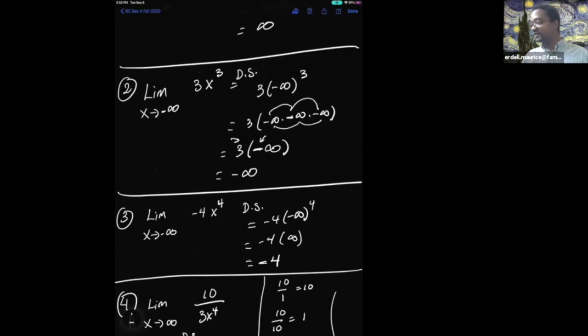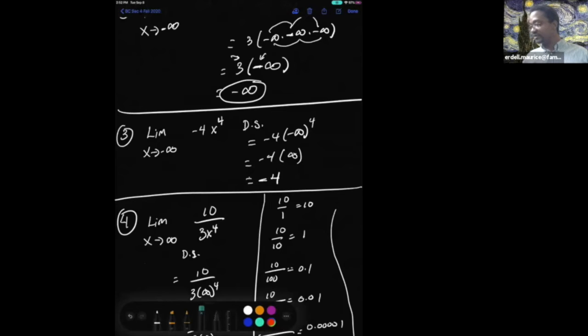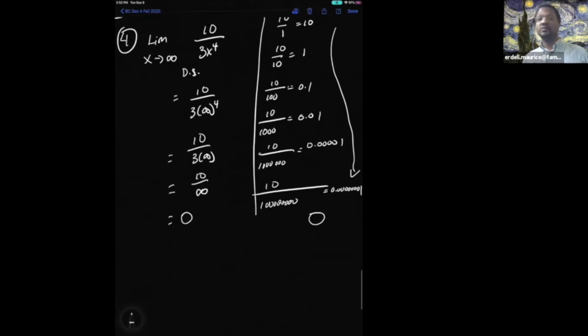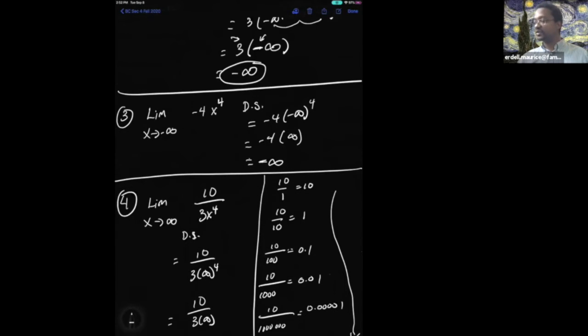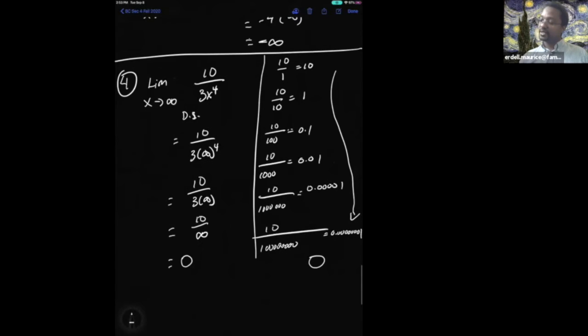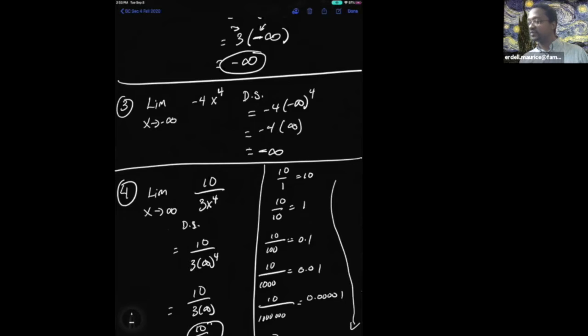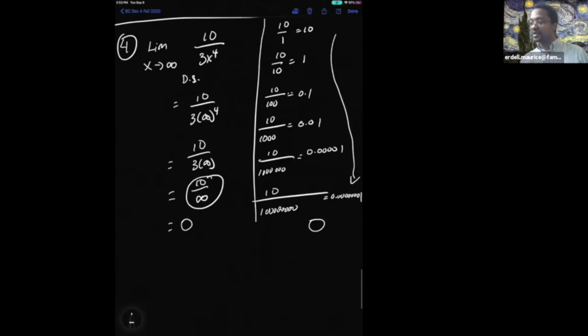A number times infinity results in infinity. Thank you very much. So the result right here should be negative infinity. There we go. Yeah, it's the same problem as before. I just want to show a negative number does affect the answer. So back to our result right here. A number divided by infinity is 0. So a number times infinity results still in infinity, but a number divided by infinity, that answer is 0.